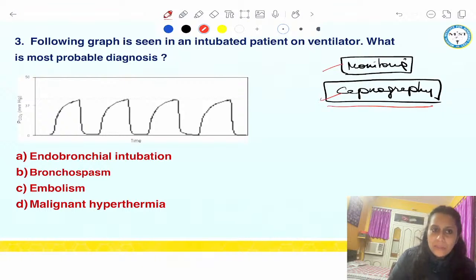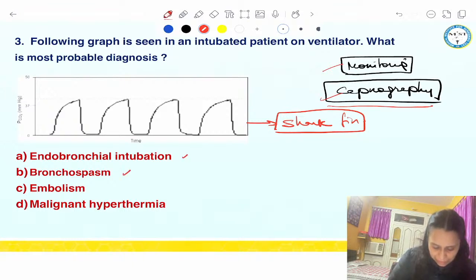Okay. And what is the most probable diagnosis? First we need to discuss what this graph is. This is very good. So Rashik has given me the right answer. Afzal has given me the right answer. This is shark fin pattern. So who will tell me that this shark fin pattern comes in which type of patient? Yeah. So options: endobronchial intubation, bronchospasm, embolism, malignant hypothermia. What would be the answer? Wonderful. Most of you are giving me the right answer. It is bronchospasm. So the answer of the question is bronchospasm.